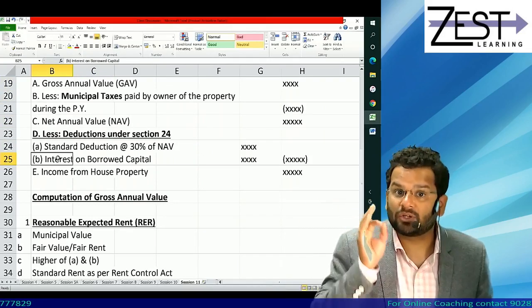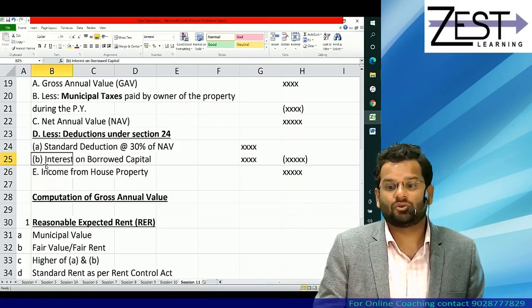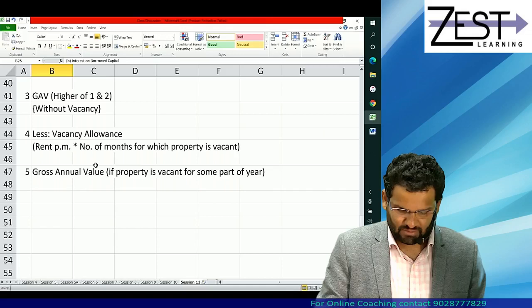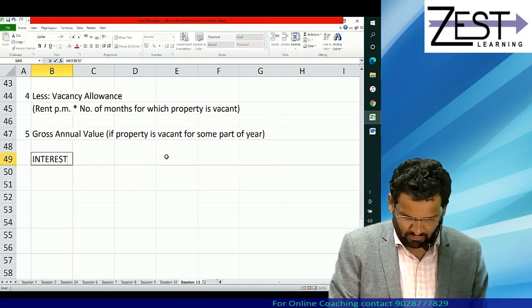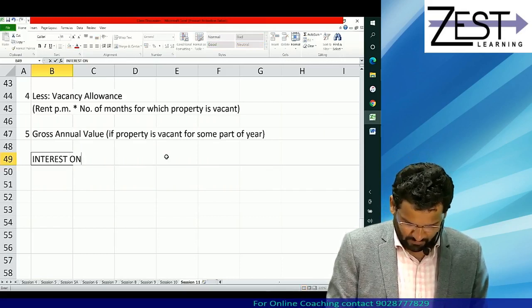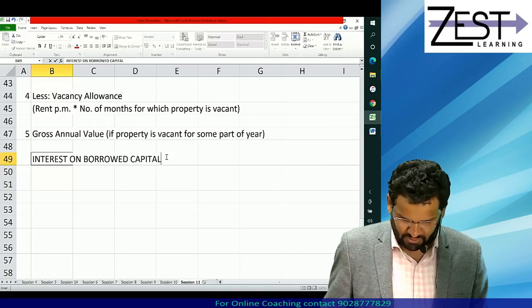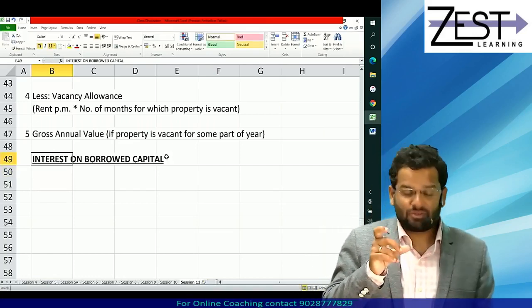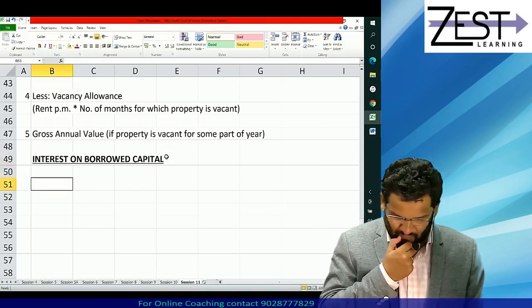Now remains the question of interest on borrowed capital. So let's deal with that also. So give the heading interest on borrowed capital. Okay, what is interest on borrowed capital? Let's try to understand.